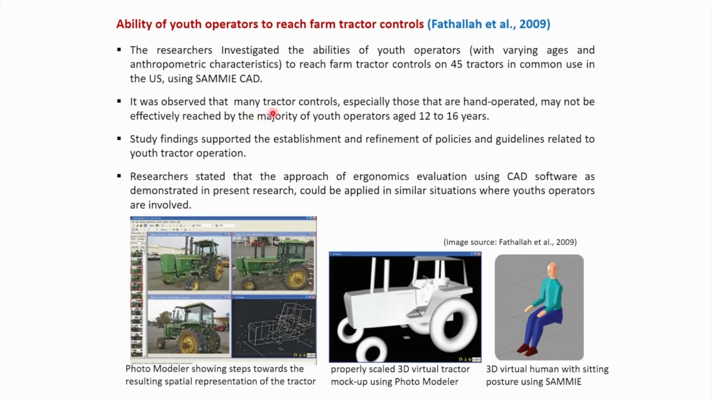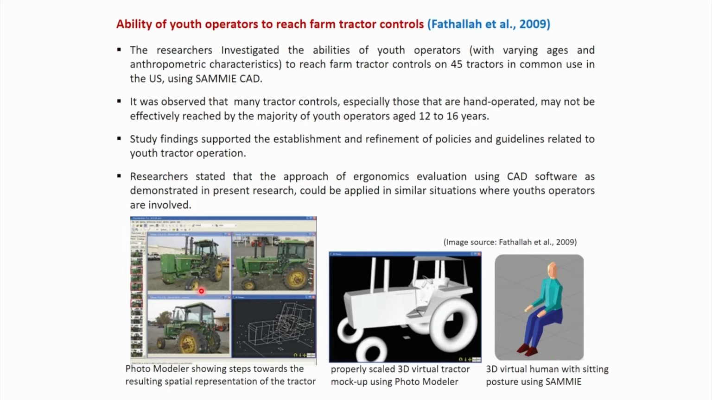It was observed that many tractor controls, especially those that are hand operated, may not be effectively reached by the majority of the youth operators within the age group of 12 to 16 years. Their study findings supported the establishment and refinement of policies and guidelines related to youth tractor operation. Researchers stated that the approach of ergonomic evaluation using CAD software as demonstrated in the present research would be applied in similar situations where youth operators are involved.